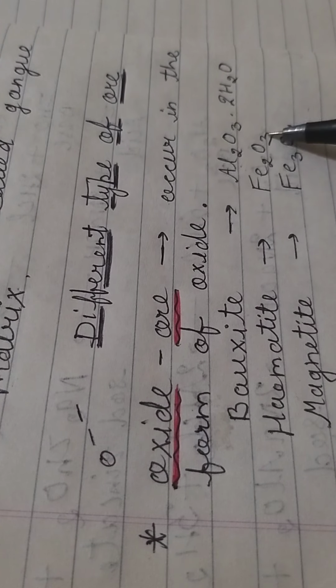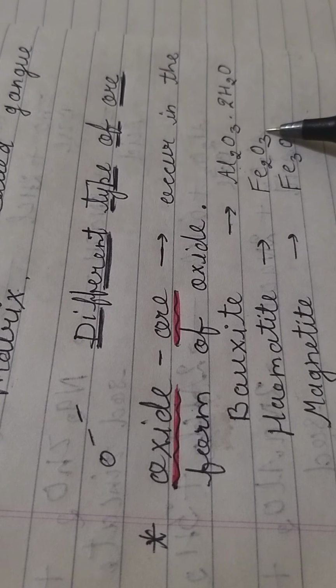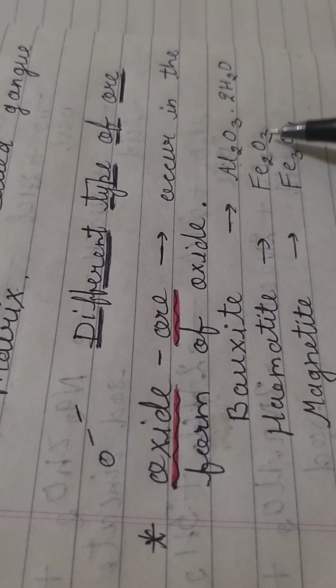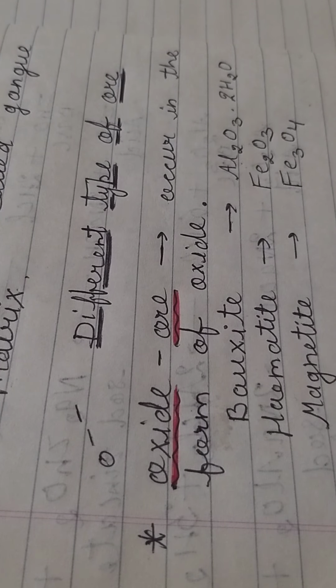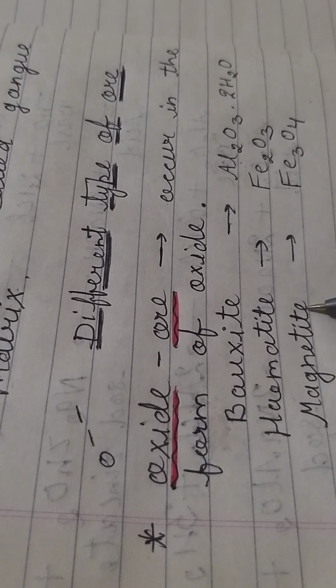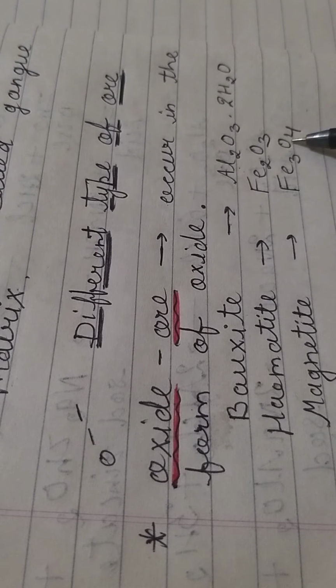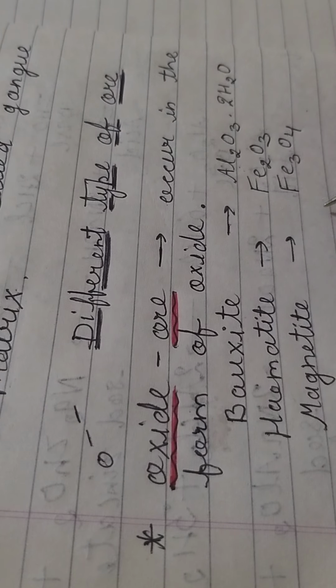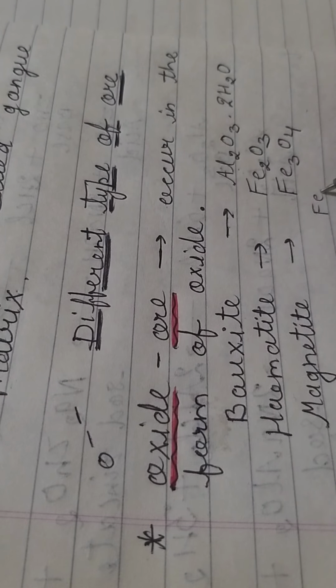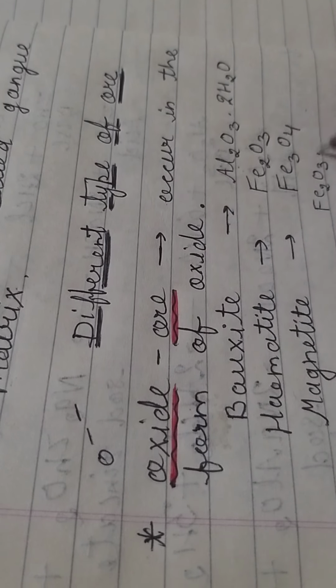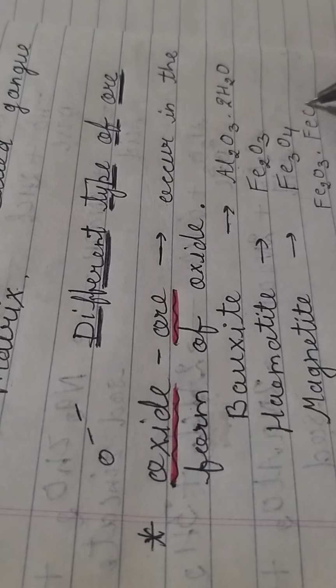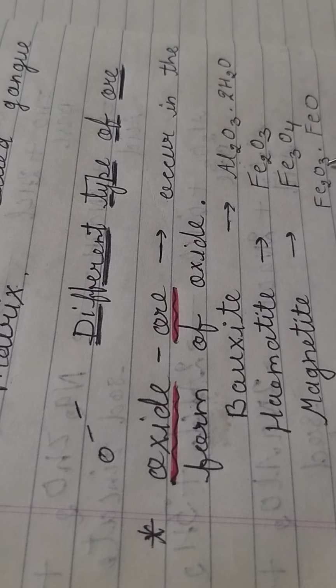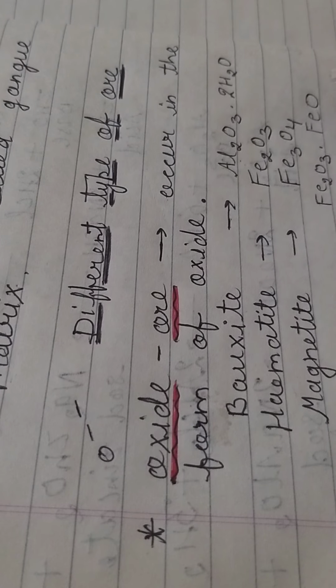Now the next is hematite. Hematite is Fe2O3, which we call ferric oxide. I have taught you how to make the chemical formulas. Now the next is magnetite. Magnetite is Fe3O4. Actually this Fe3O4 is the combination of Fe2O3.FeO, the combination of ferric oxide and ferrous oxide.